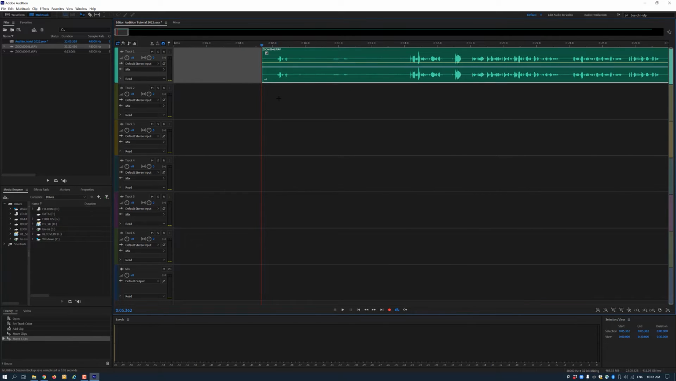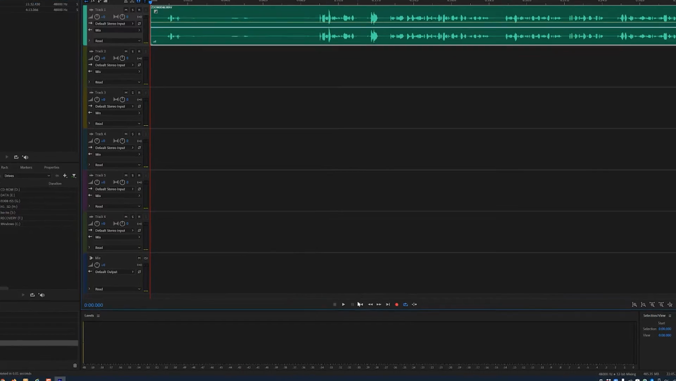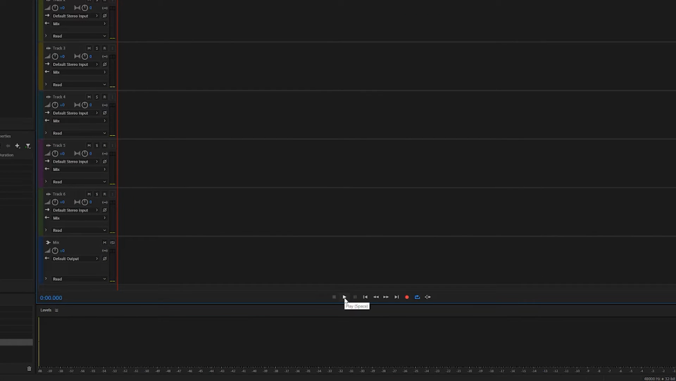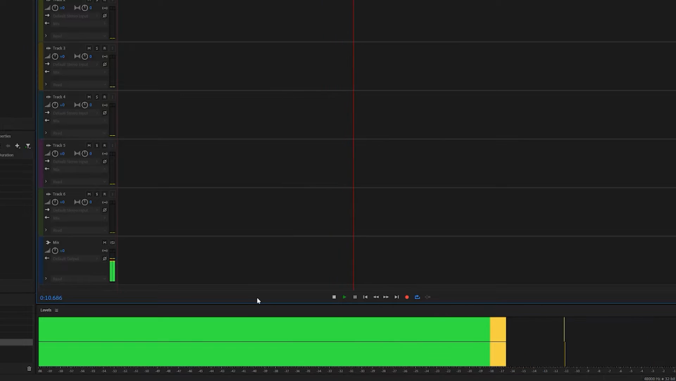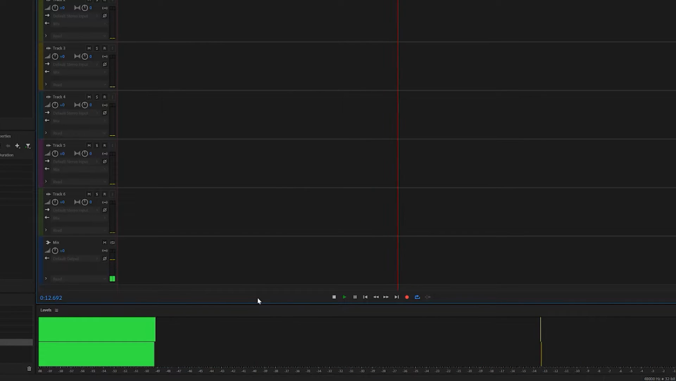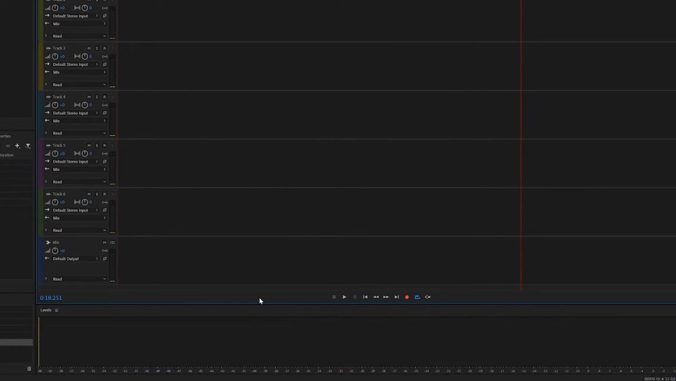Once you have a clip in the editor panel, you can preview it by pressing the space bar or the play button at the bottom of the window. You can stop previewing your clip by pressing the space bar again or by pressing the stop or pause button. And you can also make the necessary adjustments to your audio. Let's start by adjusting the audio levels.